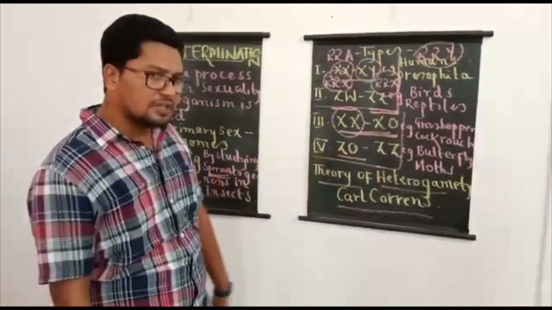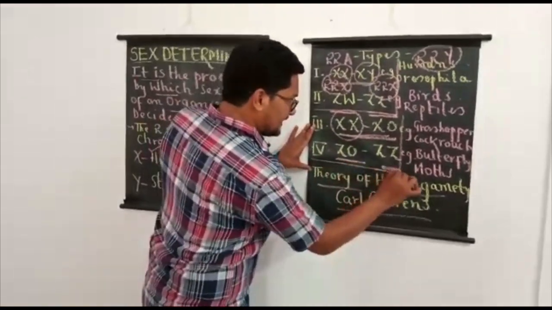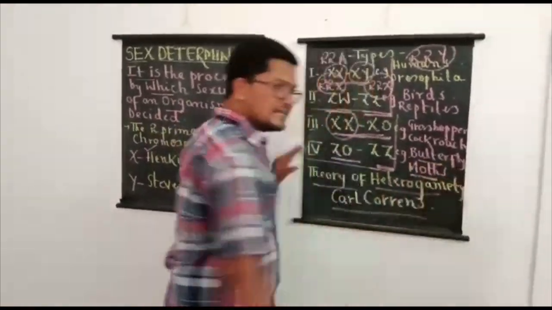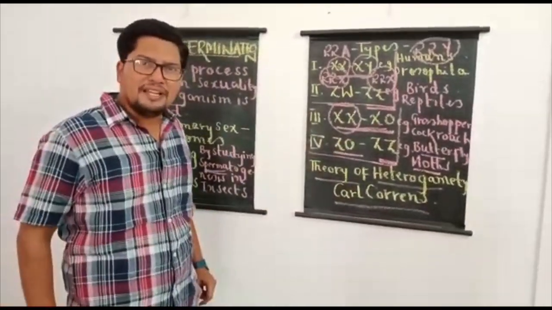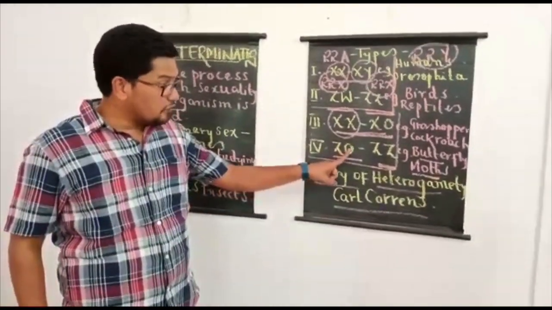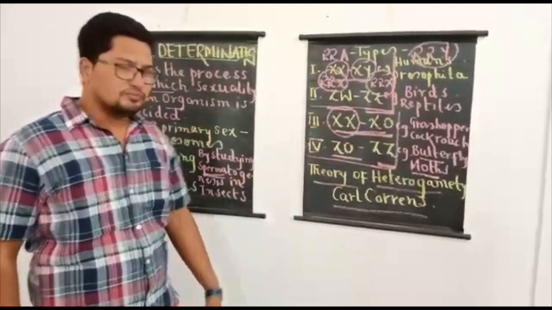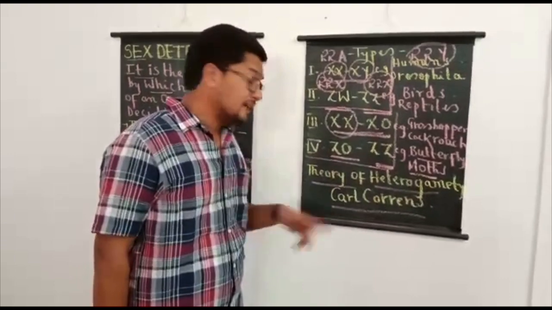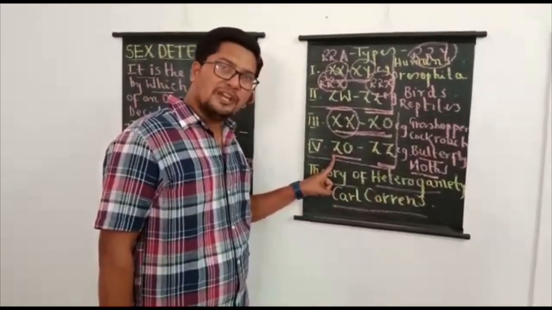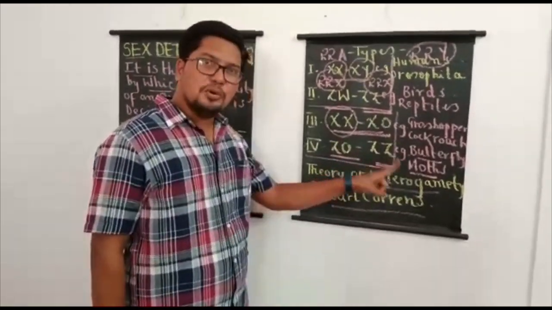And coming to the fourth type, ZO-ZZ, observed in butterflies and moths. It is very clear. First the chromosomal arrangement of the female, I have written ZO, O indicates no chromosome. So in butterflies and moths, which parent is heterogametic? Female parent is heterogametic, male parent is homogametic.